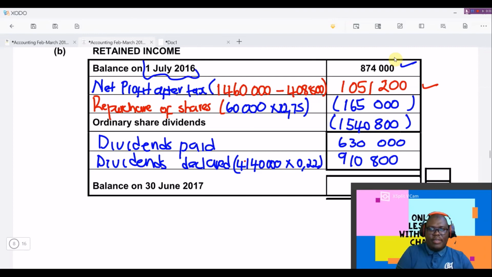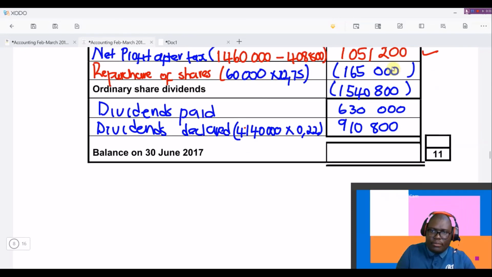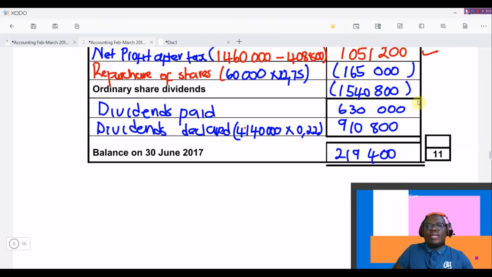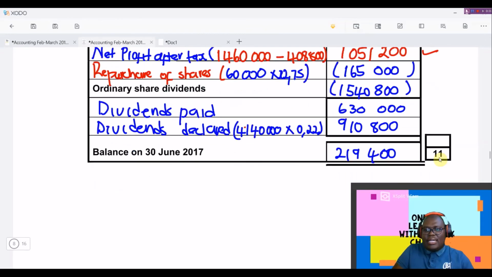You must always verify your answers. We're getting to 219,400. So this is how you calculate the retained income.